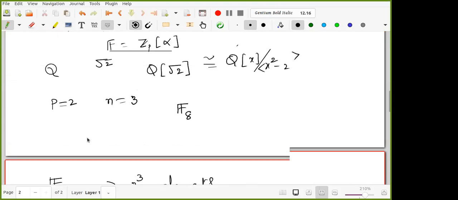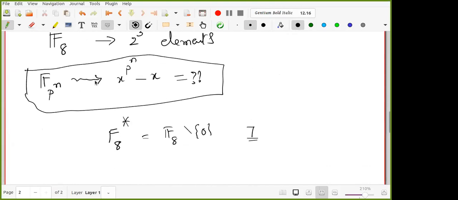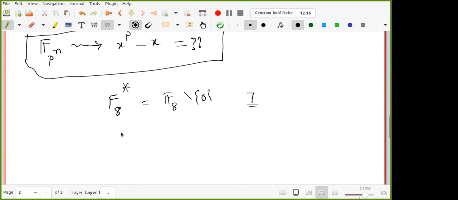Pragati told that the number of generators is phi of p power n minus 1. 6 generators, yes. I don't know why people are saying 2 and all. So there are phi of 7, which is equal to 6. So 6 generators are there. That means that out of 8 elements, excluding 0 and 1, all of them are generators, right? Alpha square up to alpha power 6, all of these are going to be generators.